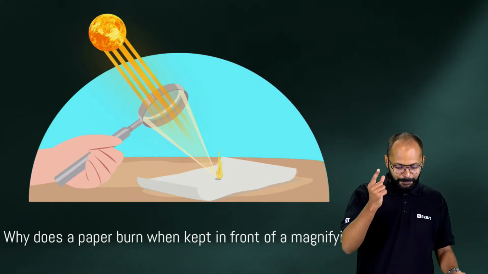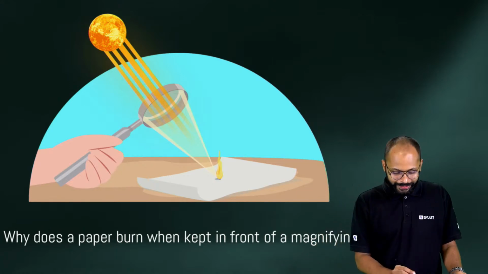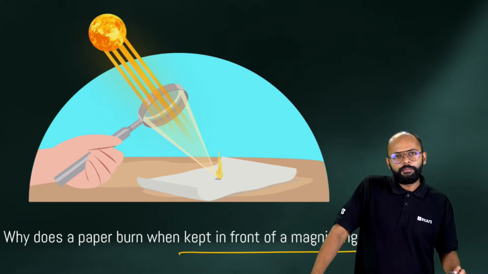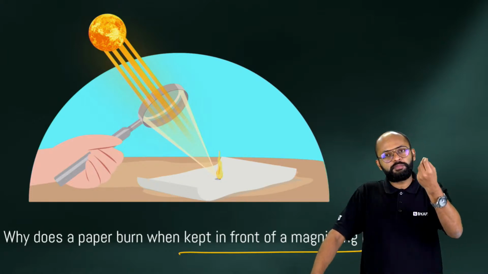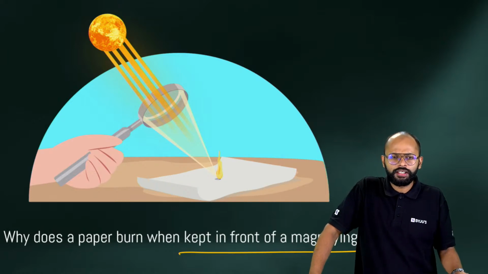Nice. So why does paper burn when kept in front of a magnifying lens? Because the name says magnifying lens, but it is burning the paper. Why?